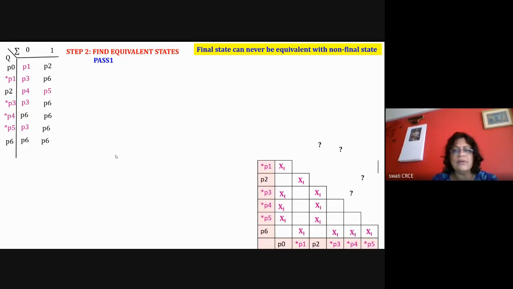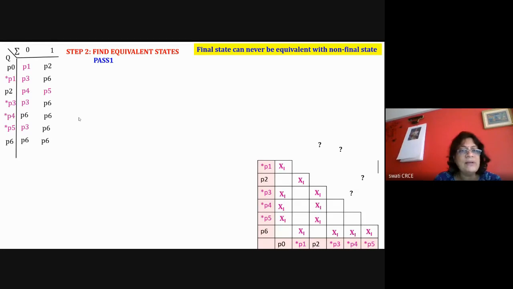Now do the minimization. For minimization, I'm just writing this table. I'm showing the final states in a different color. In the exam, you can draw a circle over there. Okay, and the rule is that a final state can never be equivalent with a non-final state. That you have to write down.